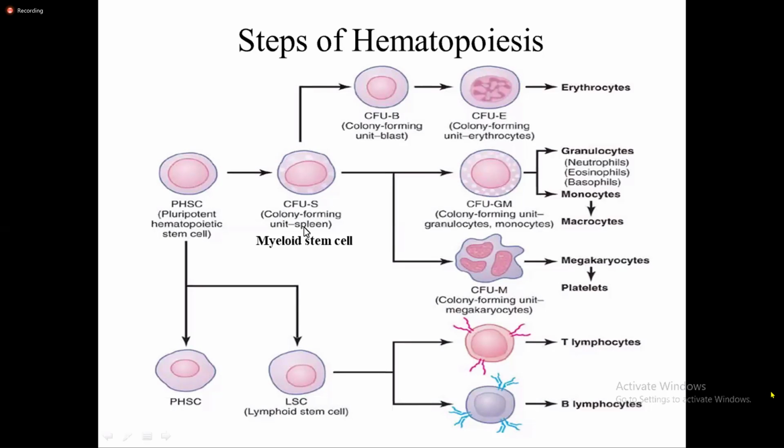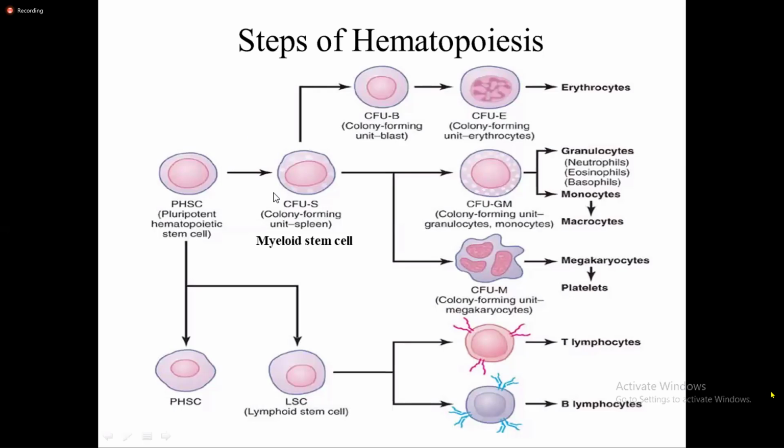So when the pluripotent hematopoietic stem cells divides and differentiates, they form particular type of colony forming unit. That is, particular type of stem cells are formed from this pluripotent hematopoietic stem cells. They have the ability to divide into any types of cell. Okay? So, एउटा यस्तो particular type of cell मा divide हुन्छ भन्ने छैन, है? So they form colony forming unit S, and then they also form this lymphoid stem cell, right? And so some number of pluripotent hematopoietic stem cells, they remain undifferentiated, right? Arrow दिएर देखाएको छ. So these pluripotent hematopoietic stem cells remain in the bone marrow and they are undifferentiated, and they differentiate when the time comes, right?